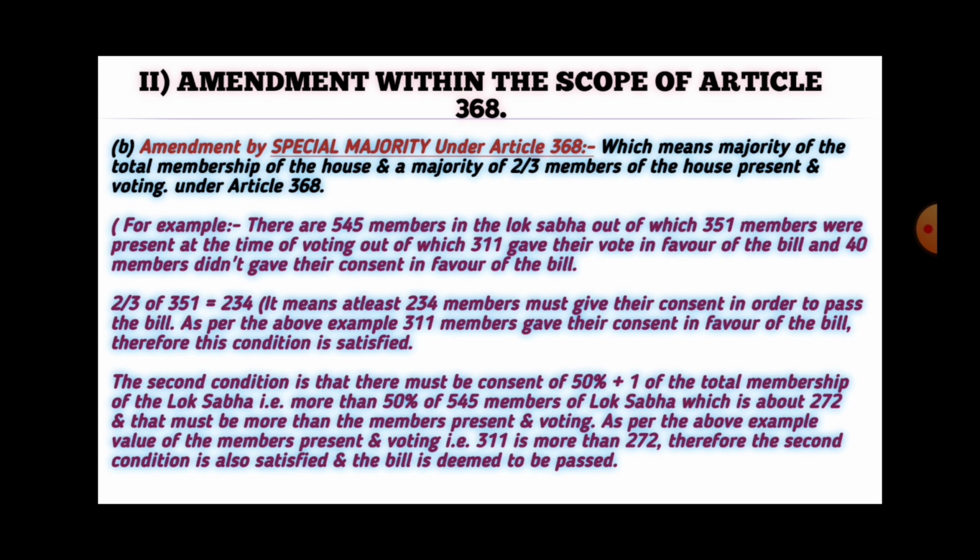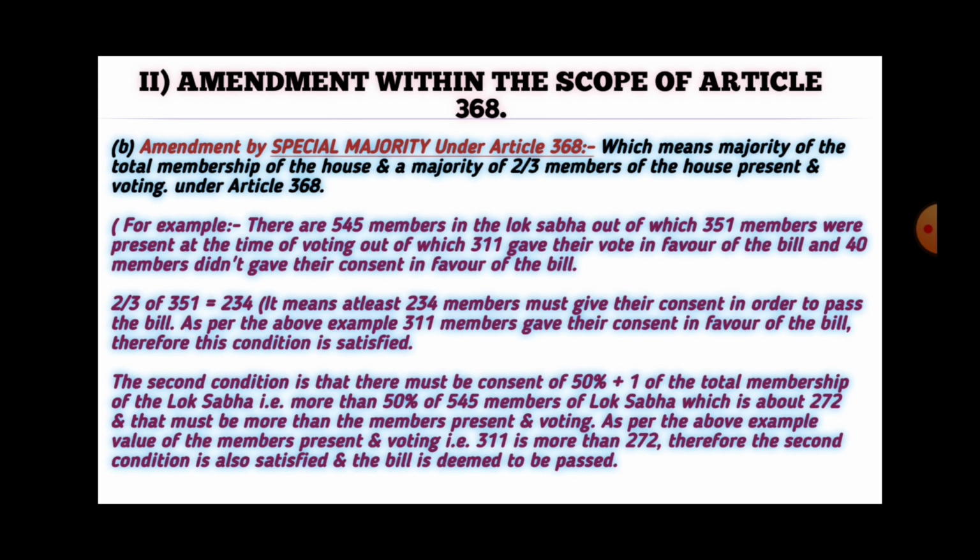The second condition is that there must be consent of 50% plus 1 of the total membership of the Lok Sabha. That is more than 50% of 545 members of the Lok Sabha, which is about 272, and the members present and voting in favor must be more than that. As per the above example, the number of members present and voting in favor, that is 311, is more than 272. Therefore, the second condition is also satisfied and the bill is deemed to be passed.